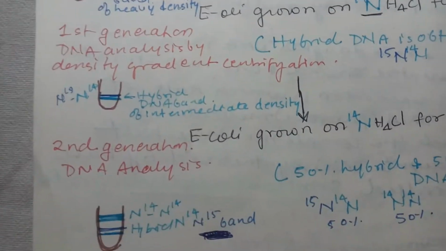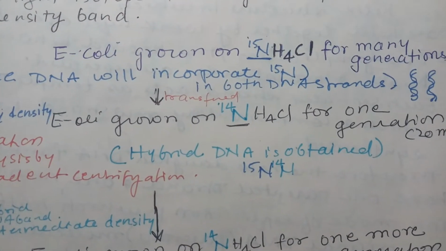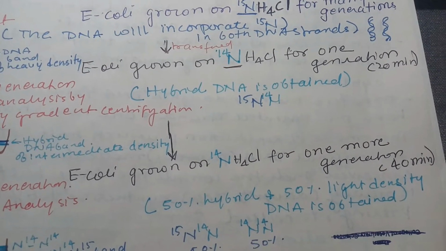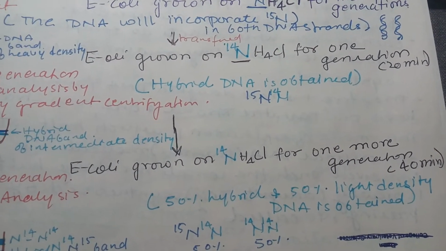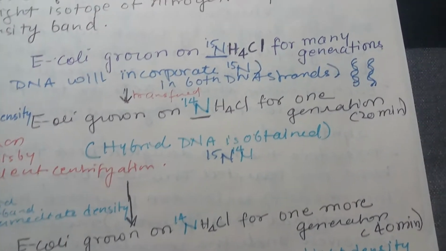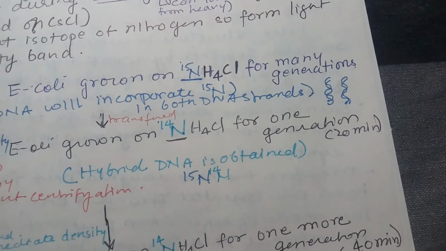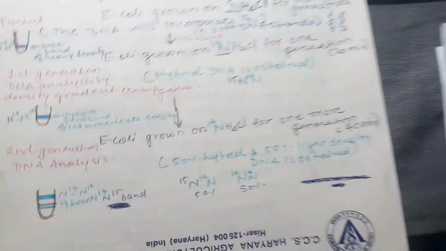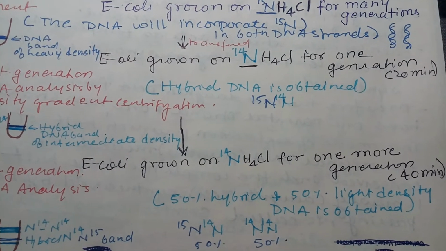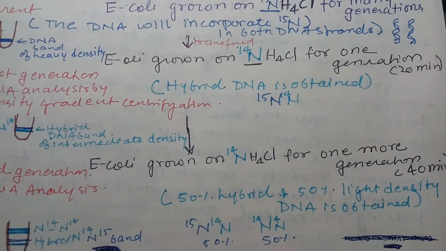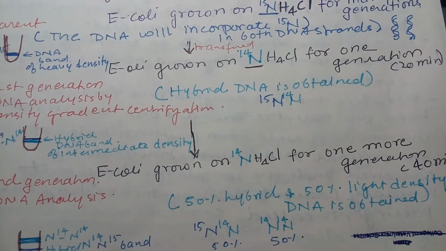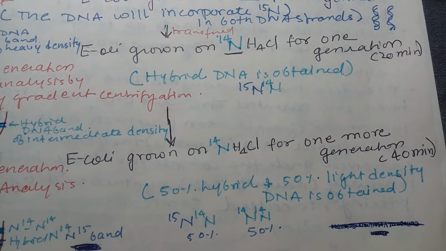Now for the second generation, the E. coli continue to grow on N14 medium, after 20 minutes from this, so 20 plus 20, 40 minutes. After 40 minutes again the E. coli cells were isolated and subjected to density gradient centrifugation, and the DNA was analyzed.